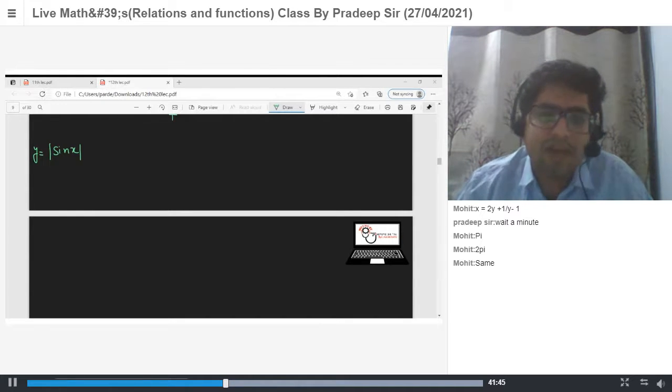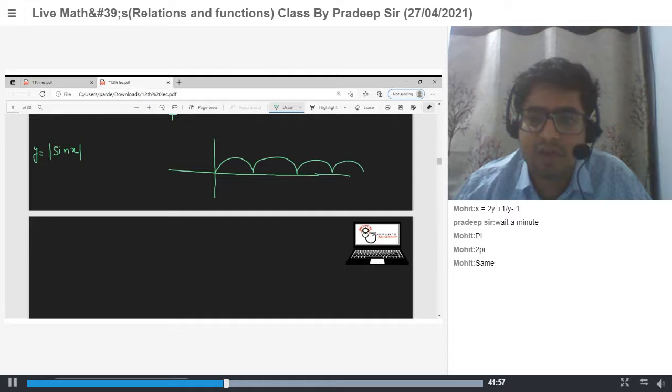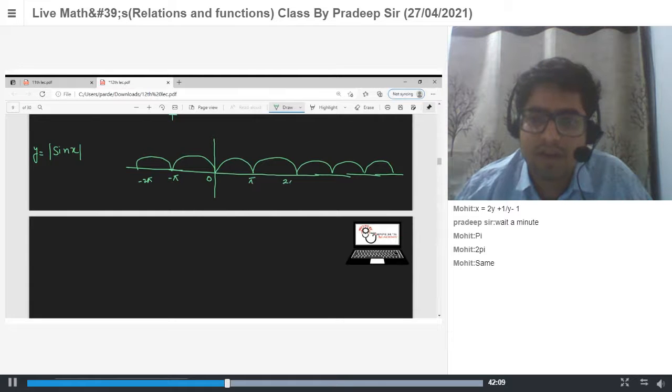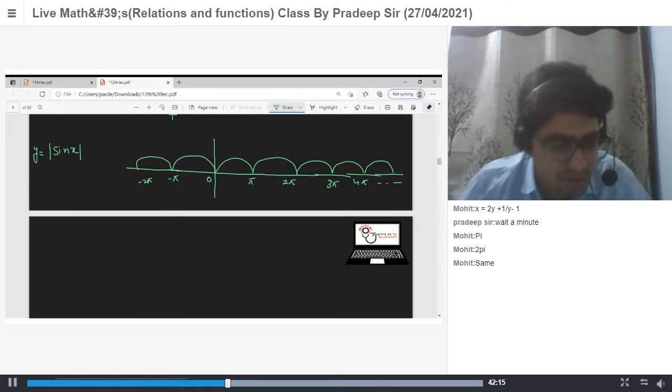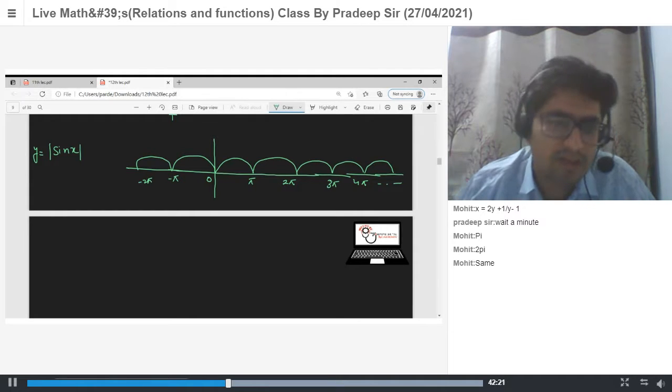Take y is equal to mod x, which is like this. y is equal to mod sin x is like this, with points 0, pi, 2 pi, 3 pi, 4 pi. So what is the period of mod sin x? Period of mod sin x is pi.